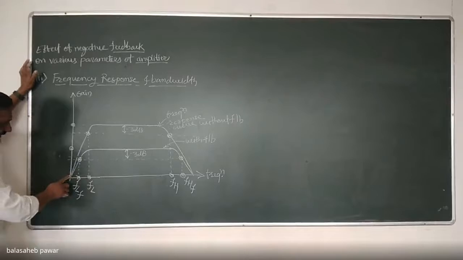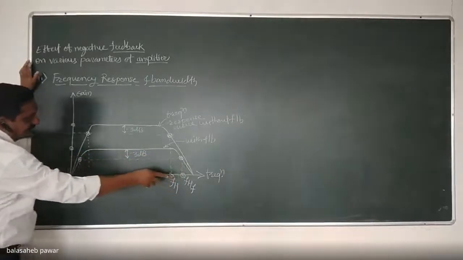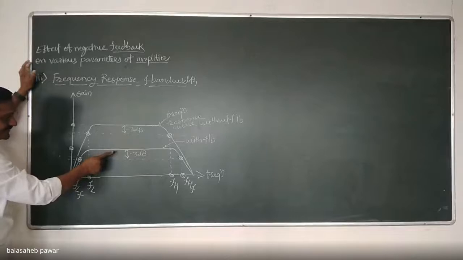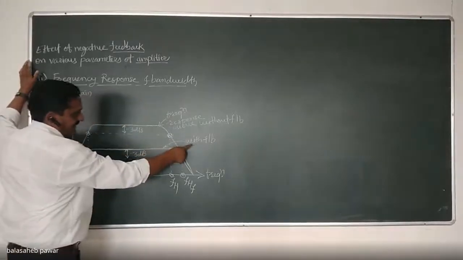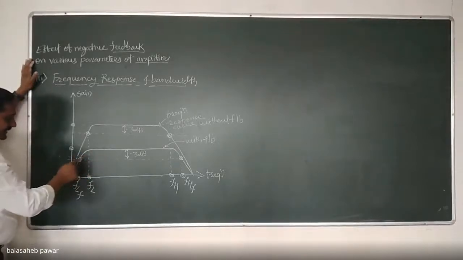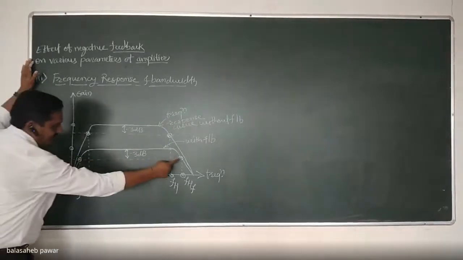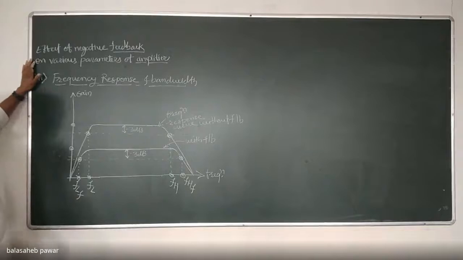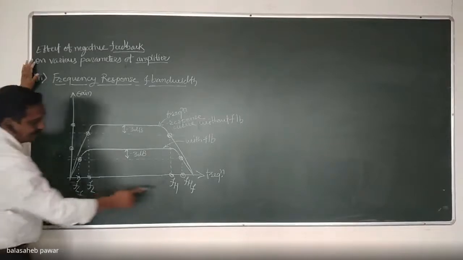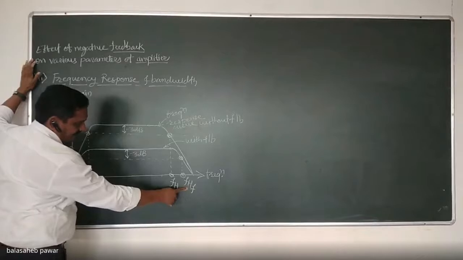That's why I plotted the second curve somewhat below the first curve, which indicates the gain has decreased. That means the second curve is with negative feedback. For that second curve also, I determined the cutoff frequencies on the x-axis. As there is negative feedback, I denoted them as lower cutoff frequency with feedback, FLF, and higher cutoff frequency with feedback, FHF.